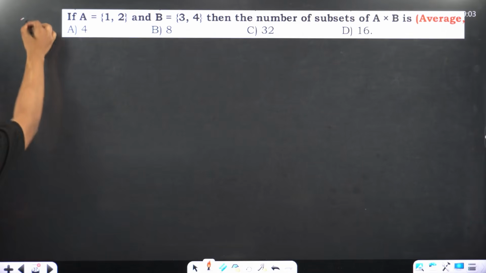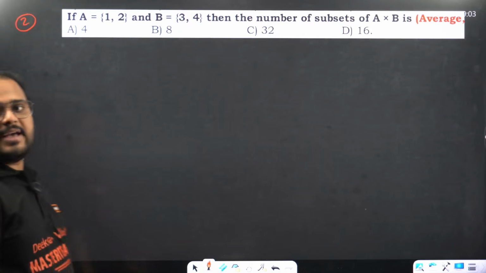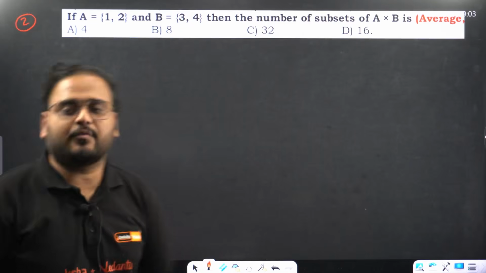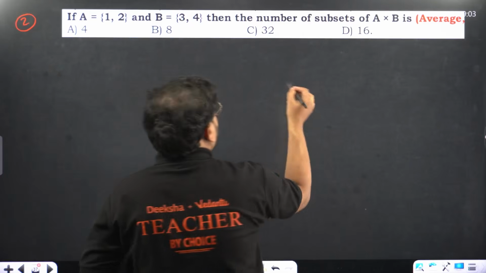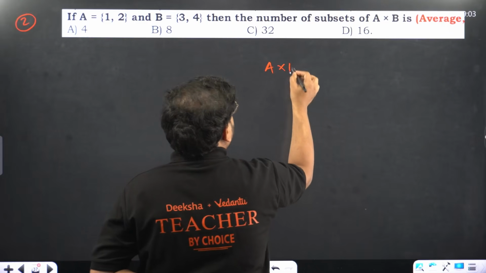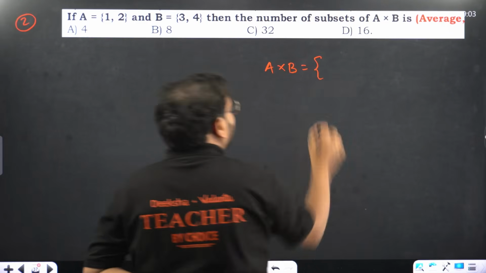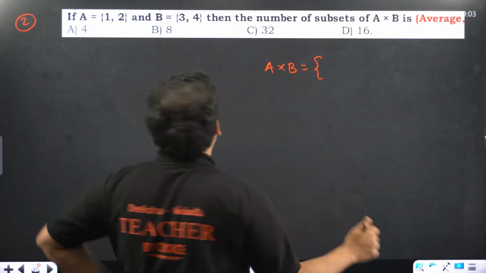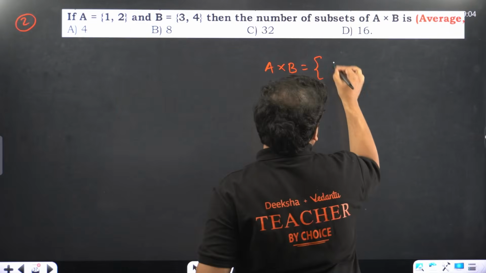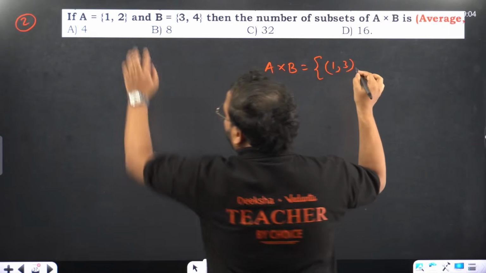Question number 2 now. If A is {1, 2}, B is {3, 4}, the number of subsets of A cross B. Number of subsets of A cross B. So we'll find A cross B first. And let's understand how to write A cross B first. You take element 1 and map it with 3. Then you take element 1, map it with 4.